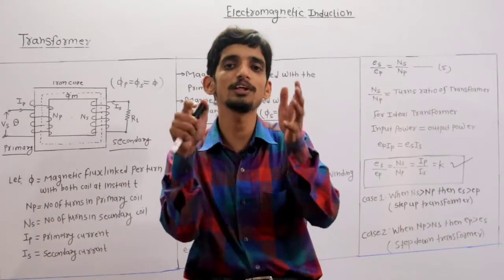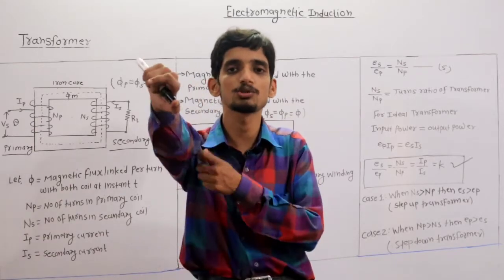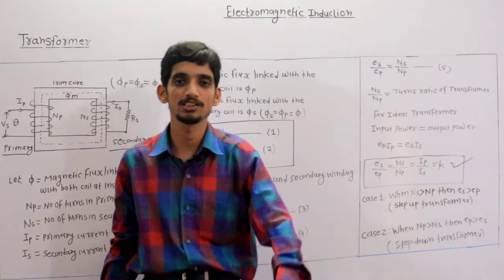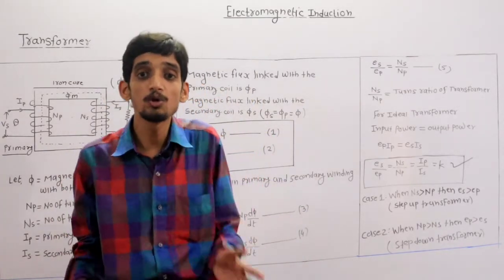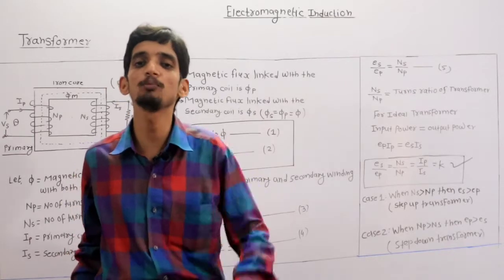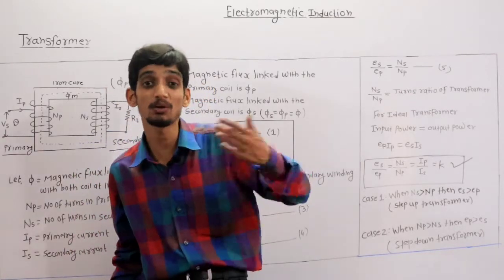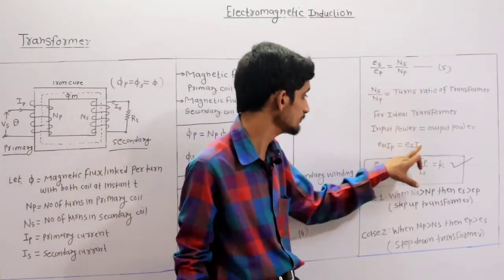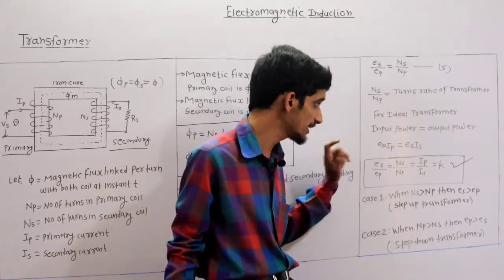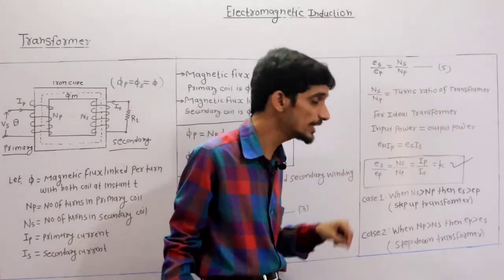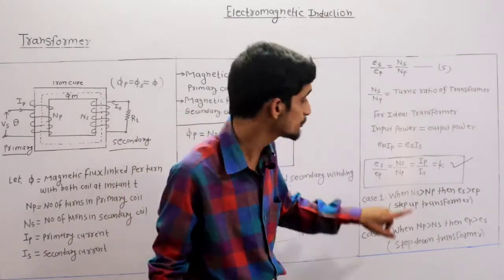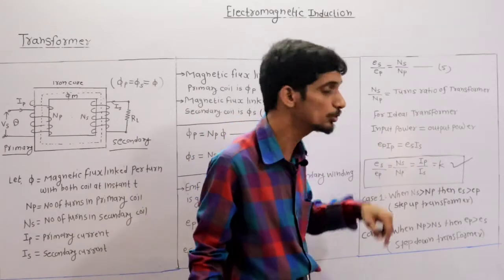Suppose you have been given in the problem that the transformer is 80% efficient. Efficiency of the transformer is 80%. In that case, on the output side you have to take 80% of the input power. You directly cannot take this formula now. You have to take EPIP is equal to ESIS, but here you have to write 80% of EPIP is equal to ESIS. It means 0.8 times EPIP is equal to ESIS.